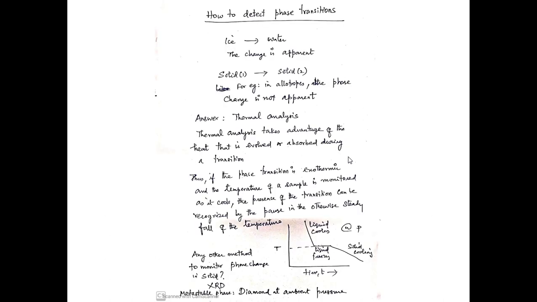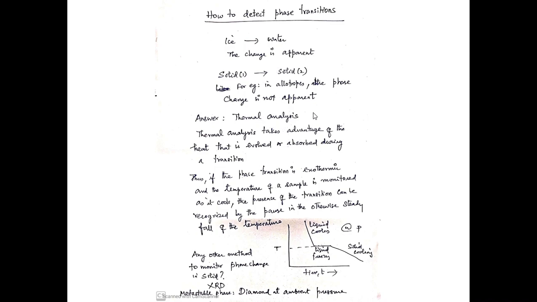So how do you detect a phase transition? If it involves apparent change, for example, ice to water, you can clearly see the solid and the liquid phase. It's very easy to detect. But there are some phase transitions which involve two solids, say solid 1 and solid 2. For example, white phosphorus and black phosphorus. So how do you detect the phase transition?